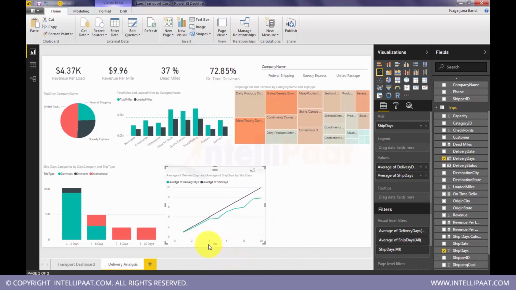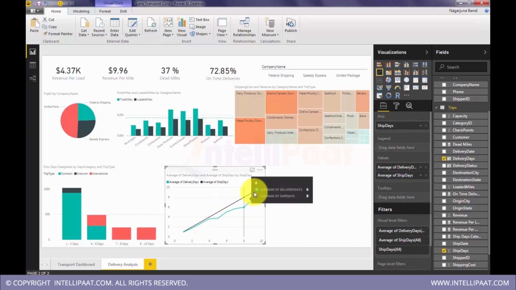If you see up to 4 days, within 4 days both are in line, means the lines are going linearly, means there is no deviation, the delivery timelines are matching, they are in compliance. If this blue line is going beyond this black line, then we have a problem, means our delivery days are more than the actual days.